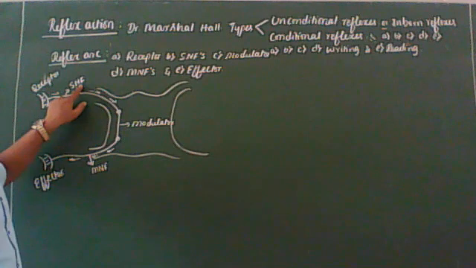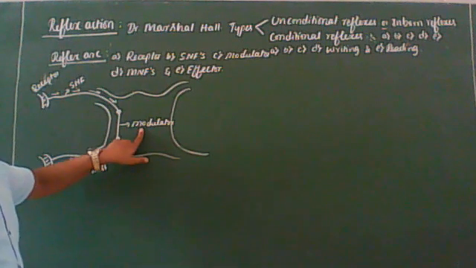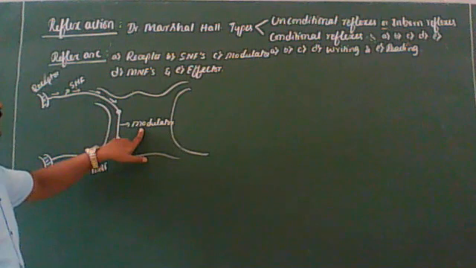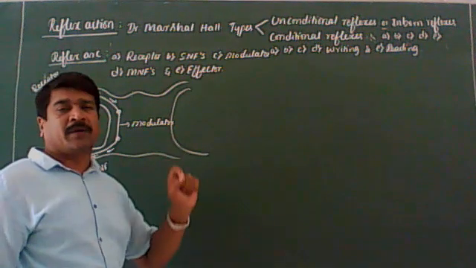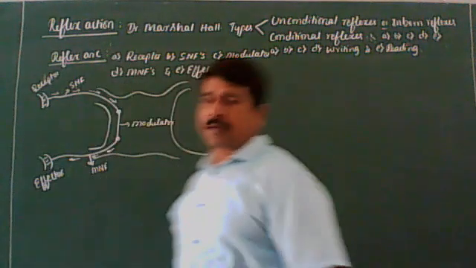It carries sensory impulses from receptor to the modulator, also called as the integration center. It is a part of the spinal cord where the sensory impulses are automatically converted into motor impulses through the involvement of the interneurons. Got it?